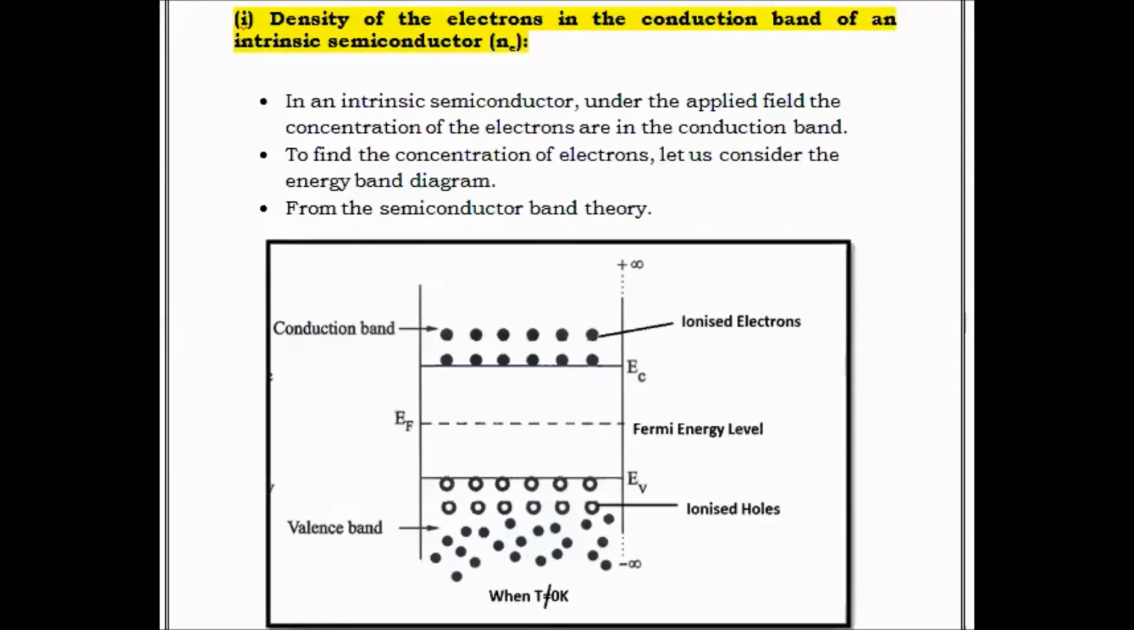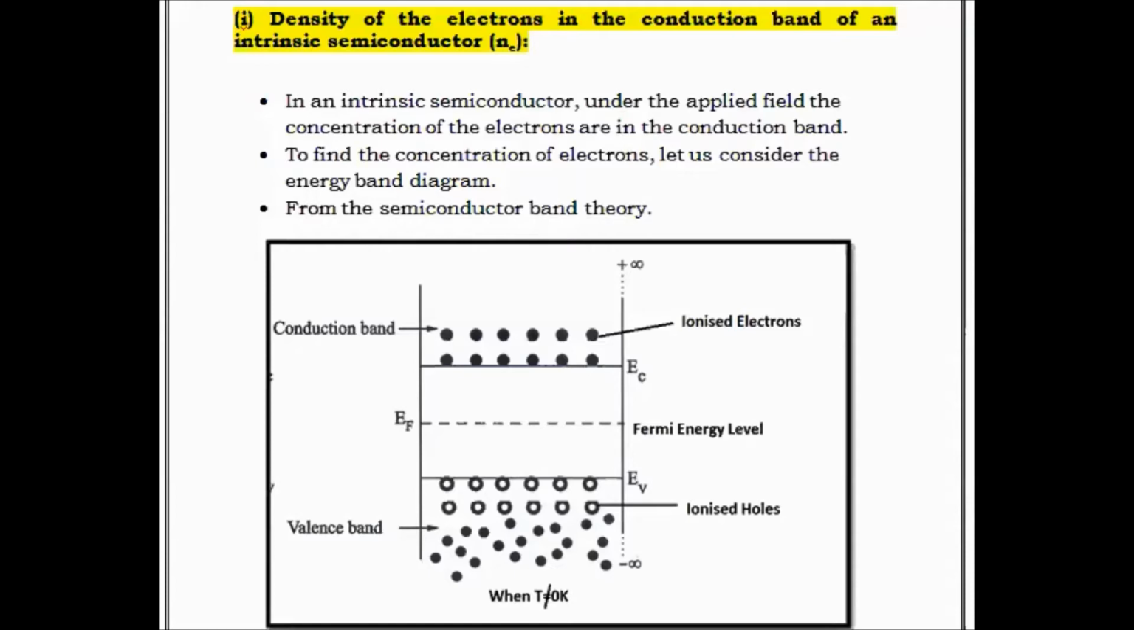Now we are going to consider a new topic: the density of the electrons in the conduction band of an intrinsic semiconductor. As we all know, semiconductors are materials whose resistivity or conductivity lies in between the insulator and the conductor.